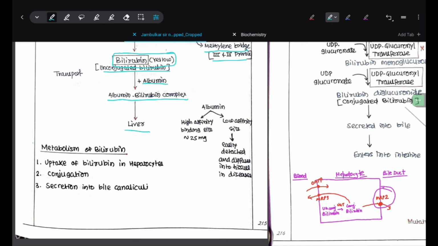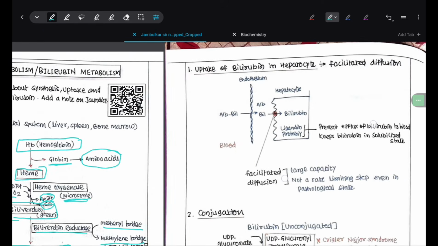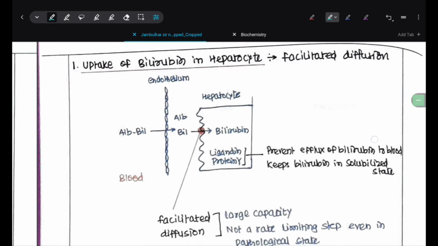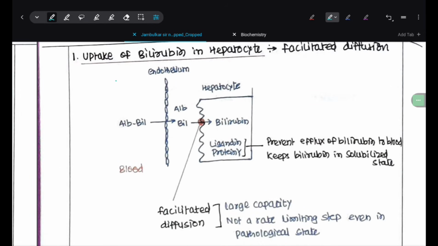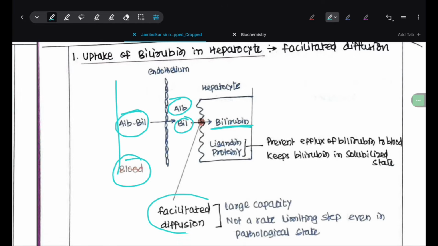Now the metabolism of bilirubin. There are 3 steps of metabolism of bilirubin: uptake of bilirubin in hepatocytes, then conjugation of bilirubin by UDP glucuronic acid, then secretion of conjugated bilirubin into bile canaliculi. First step, uptake of bilirubin in hepatocytes. There is a facilitated diffusion across the blood endothelium. This is the blood, and this is the albumin bilirubin complex. Then this passes through the endothelium, then bilirubin and albumin separate out. Bilirubin goes into the hepatocyte by facilitated diffusion.